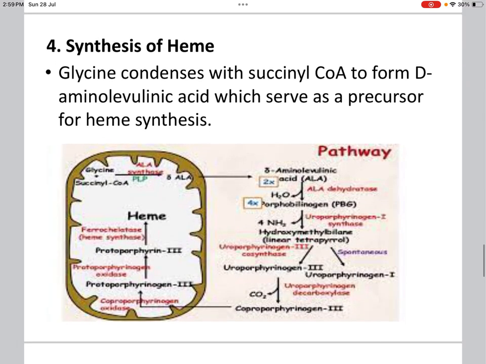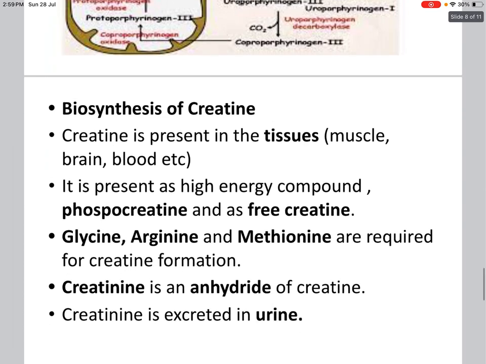Next one is synthesis of heme. Glycine condenses with succinyl-CoA to form delta-aminolevulinic acid, which serves as a precursor for heme synthesis. This reaction is catalyzed by the enzyme ALA synthase, which is the rate limiting enzyme in the heme biosynthetic pathway.